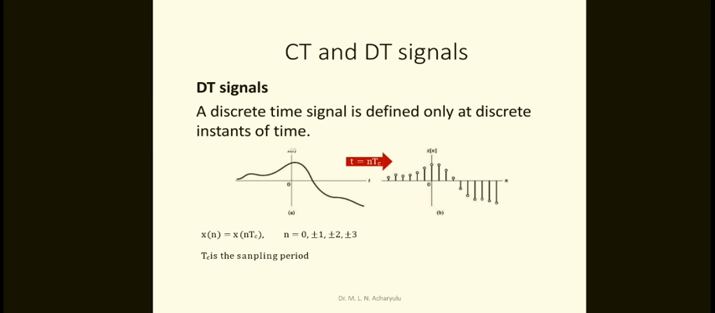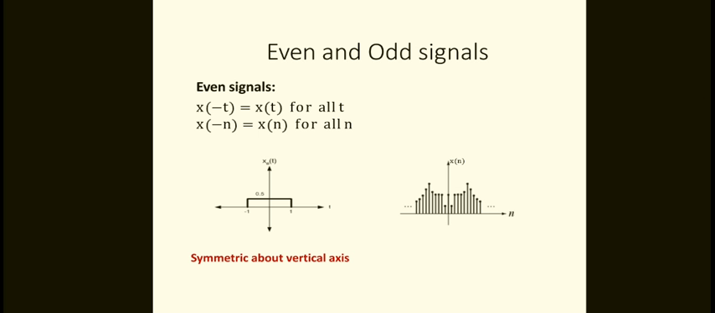So this is the difference between the continuous time and the discrete time signals. A discrete time signal is defined only at discrete instants of time, but a continuous time signal is continuous. There is no gap, whereas here it is an instantaneous signal. This is the main difference between the continuous and discrete time signals.